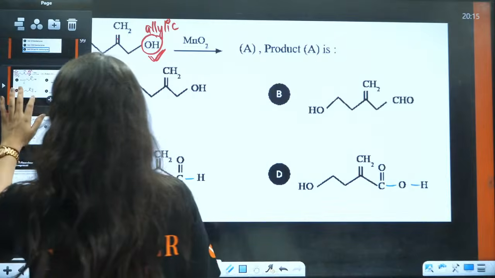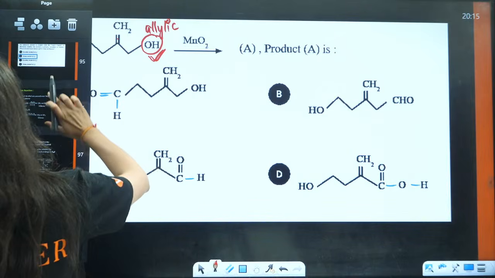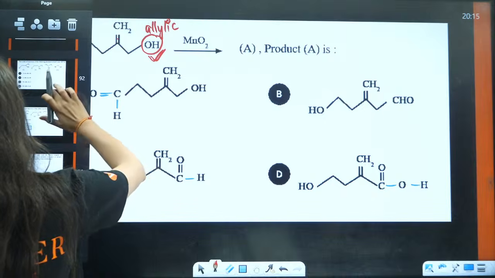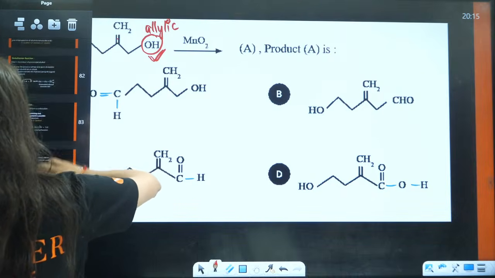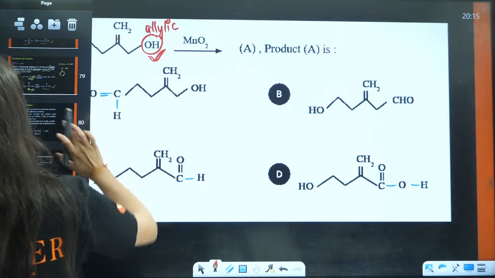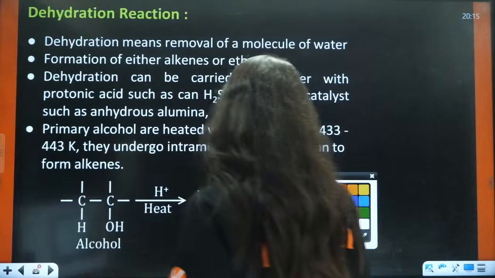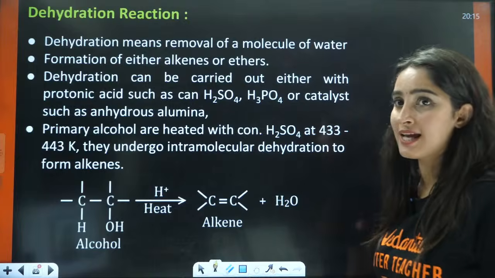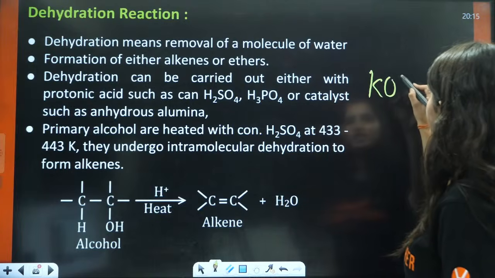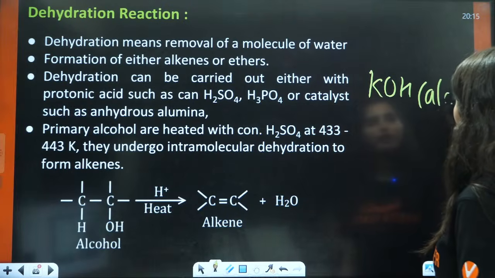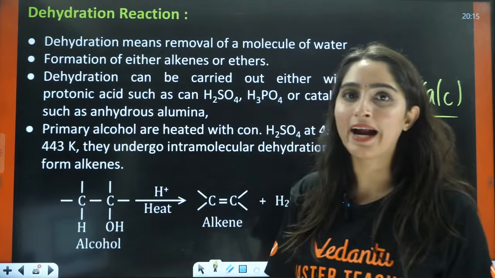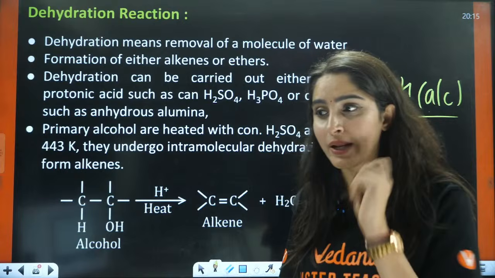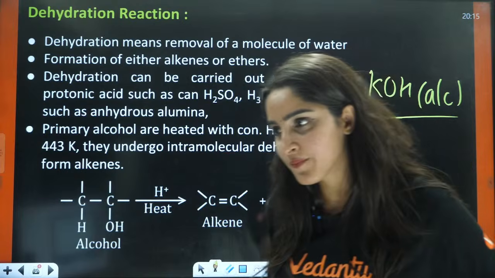Now, let us see the dehydration. So many other reactions are there. Chalo, let us see the dehydration. What is dehydration? As I told you, KOH with alcoholic KOH will cause dehydration, but there are specific temperatures for that, right?